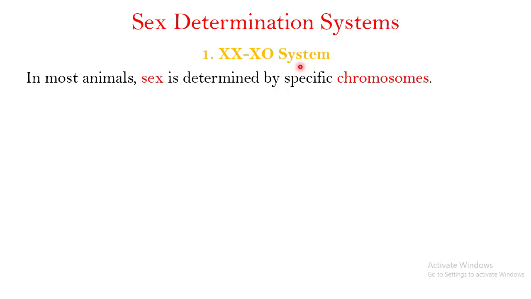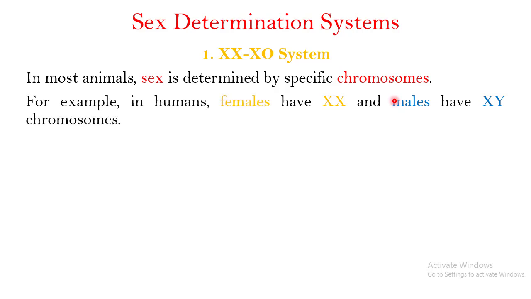Now, if you talk about chromosomal sex determination systems, there are different systems. In this particular video, I want to focus on a single system, which is known as the XX/XO system. So what does this XX/XO system mean? In most animals, sex is determined by specific chromosomes. So we are talking about a sex determination system using chromosomes. For example, in human beings, females have two X chromosomes, and males have a single X and a single Y chromosome.